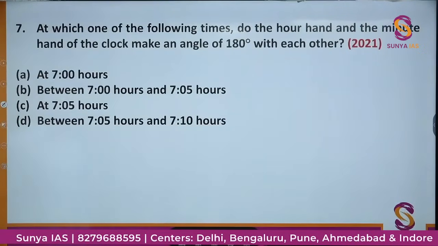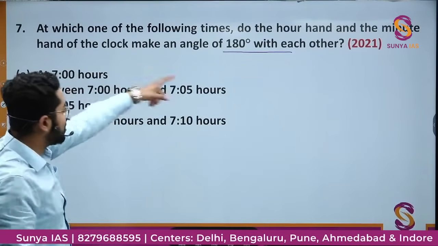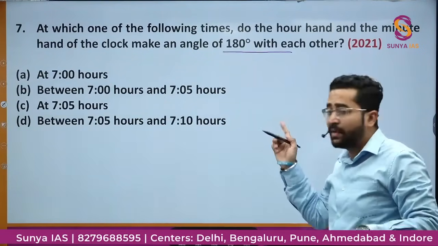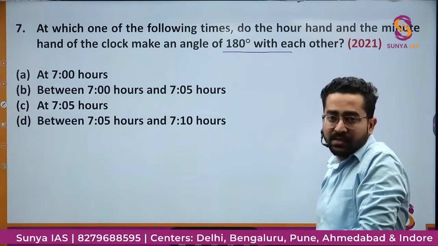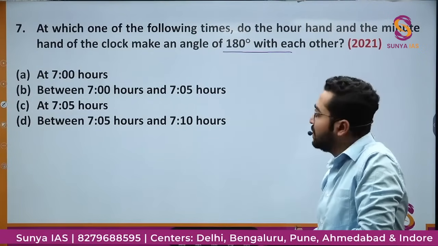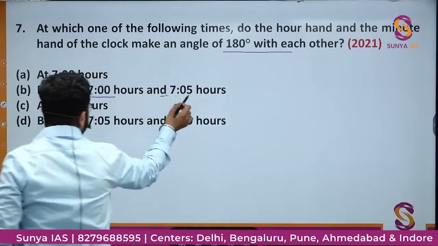At which one of the following times do the hour hand and the minute hand of the clock make an angle of 180 degree with each other? And this is the 4th question of the same year. So in the last 2 to 3 years, the importance of this topic has increased exponentially, if we compare it with the years around 2013, 14, 15. So it is asking about 7 to 7.5.